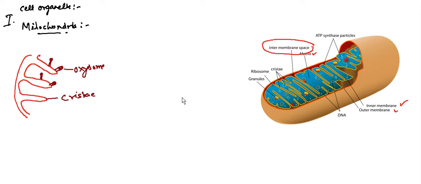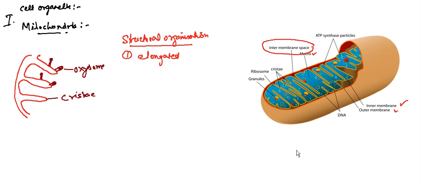So if you see the structural organization of this mitochondria, we can say that it is elongated. See the length, it's a big one.